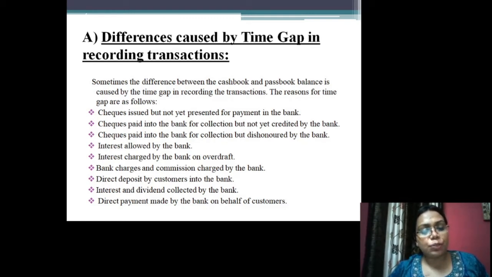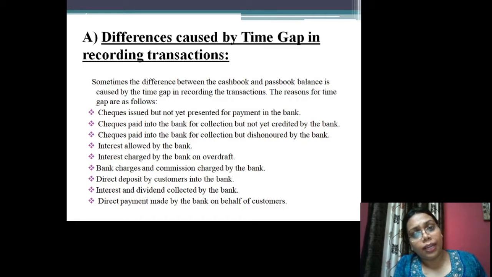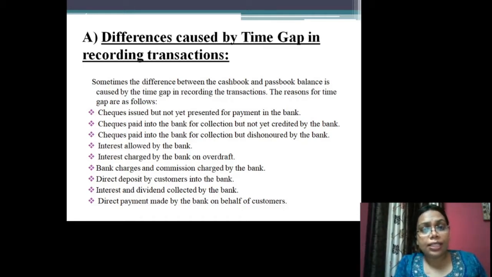Direct deposit by the customers to the bank. This is very easy. So what does this mean? If I have made a deal or a transaction with any customer, any party, and that party, without informing me, goes and deposits the check or cash directly into my account, then there will be an increase in my passbook without any increase in the cash book.